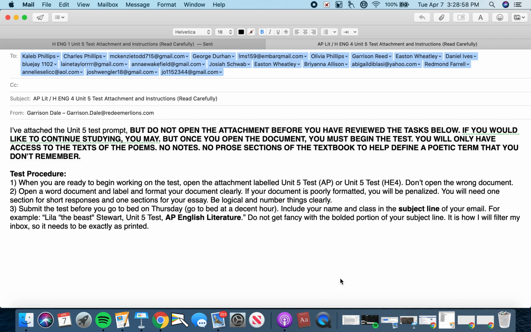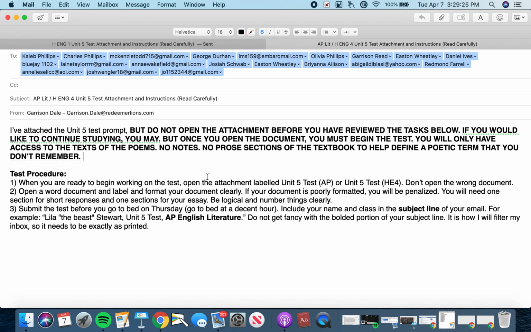Today, we are going to be preparing for your Unit 5 test. And the first thing I want to do is just go over the information in the email that I sent to you today, which has the attachment of the test, which you should open only whenever you are ready to begin the test. Okay, so if you want to continue studying, you absolutely can. But once you open the document, that's whenever you have to begin the test.